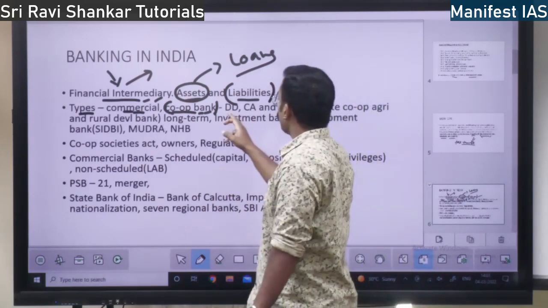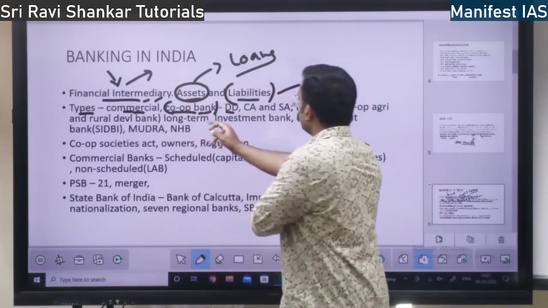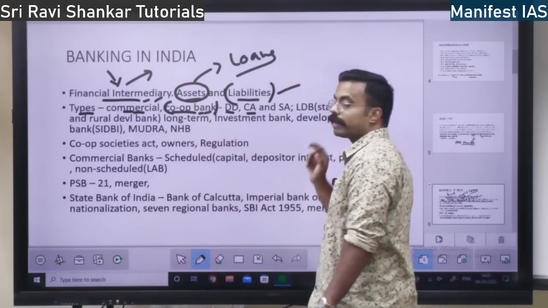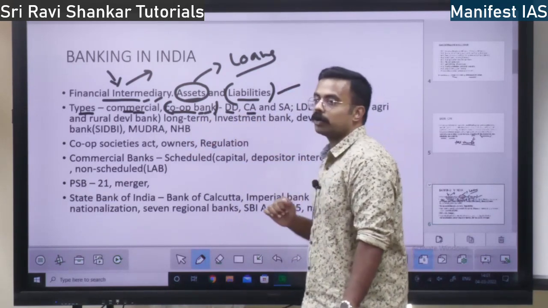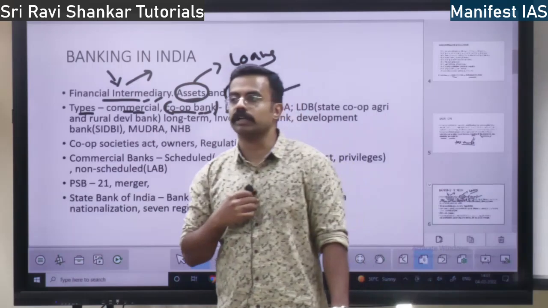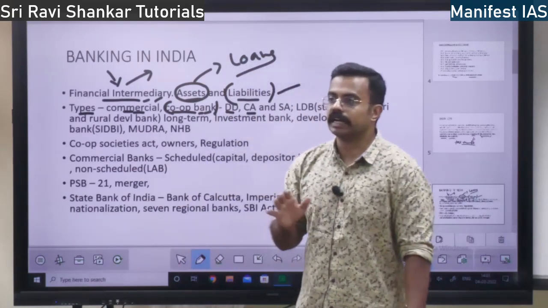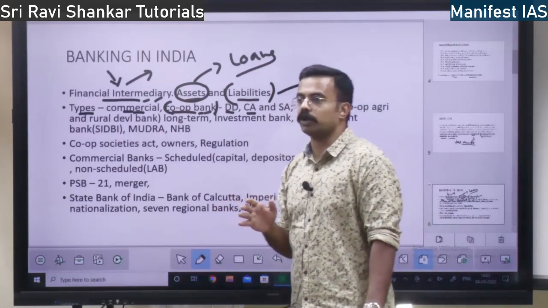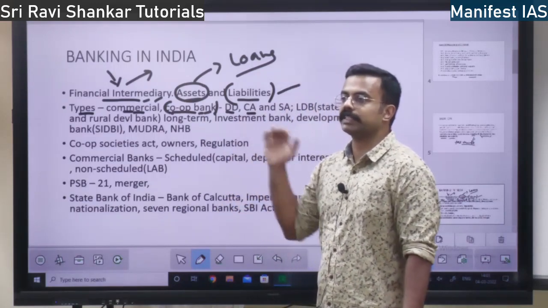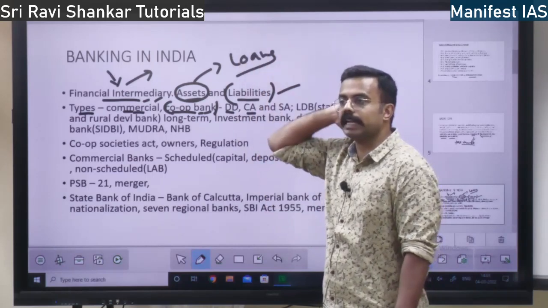So in cooperative banks you have current accounts. They can issue demand deposits. What are demand deposits? I have told already. The savings account and current account which you maintain are demand deposits. Time deposit is a fixed deposit. That comes at a later date.